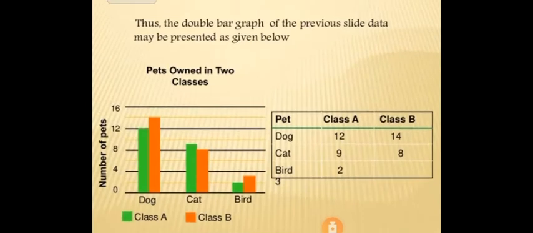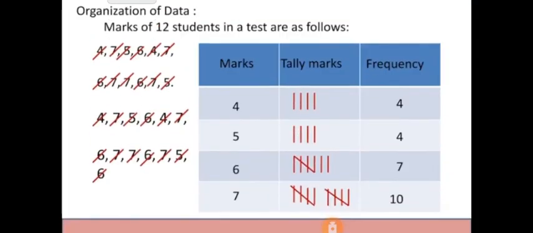Next, we have the organization of data. Organization is needed when the data available, the raw data I am talking about, is in an unorganized manner. To do some calculation on it, we have to organize it. Organizing means you can make a tally marking or a frequency distribution.